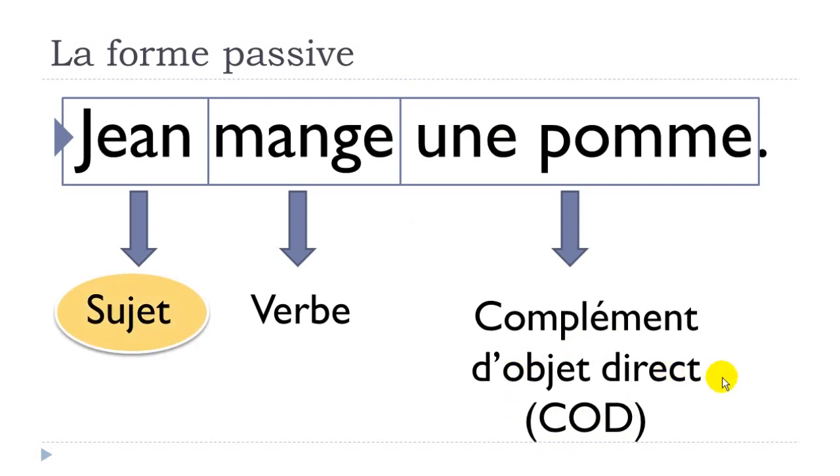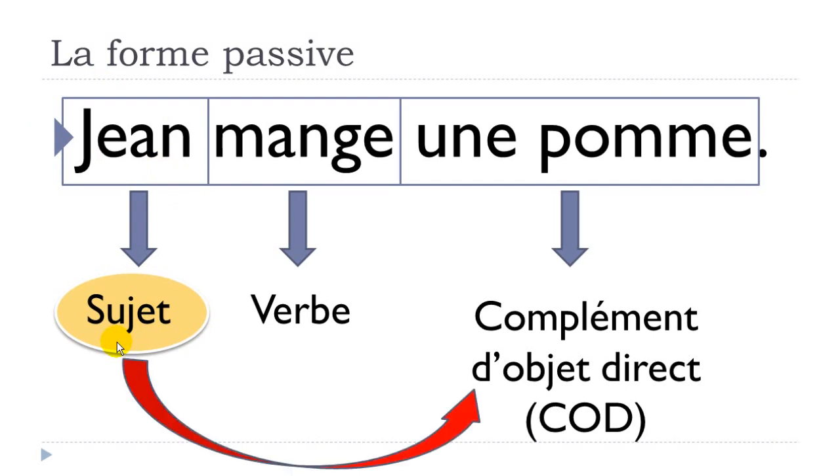And then, if you think about the sentence, when you've got a sentence like that, Jean mange une pomme, well, the important thing in this sentence is the subject, okay? For one good reason, it's just because we start with it. And as it's here in the first place, we tend to think that this is the most important thing of the sentence, okay?